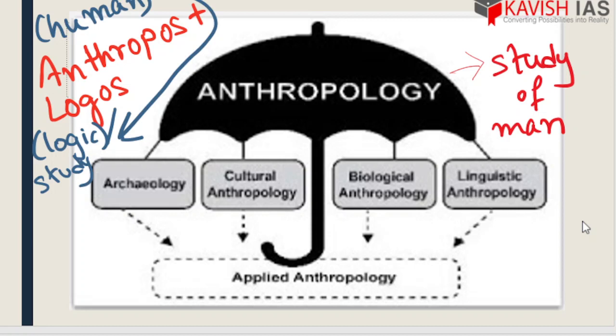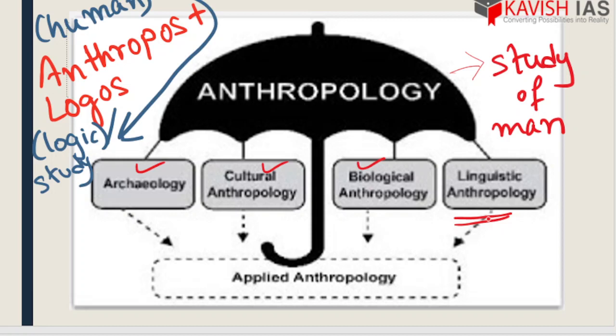But for our anthro optional syllabus for both IAS and WBCS, we need to study the classifications and further deep details only for archaeology, cultural anthropology and biological anthropology. Linguistic anthropology we will study only as a topic, but archaeology, social or cultural anthropology and physical or biological anthropology will be studied in deep detail.